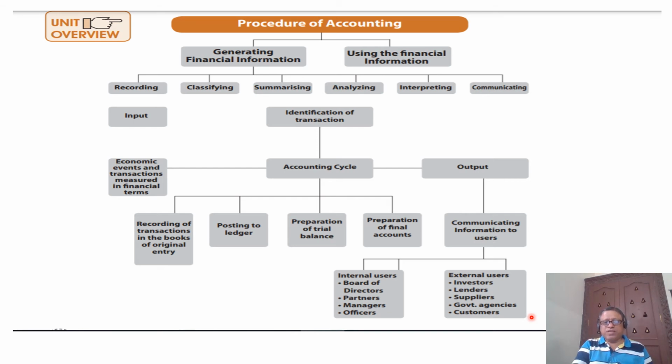Once you prepare the financial statements, you should analyze them using various techniques like cash flow, fund flow or ratio analysis, etc. Whatever decisions are taken out of these financial statements should be communicated along with them to internal and external users for their understanding and information.